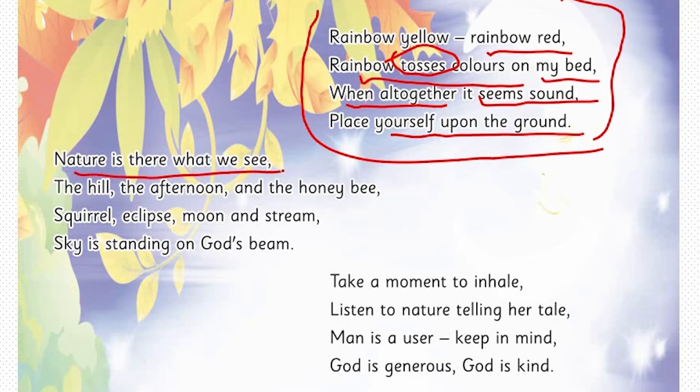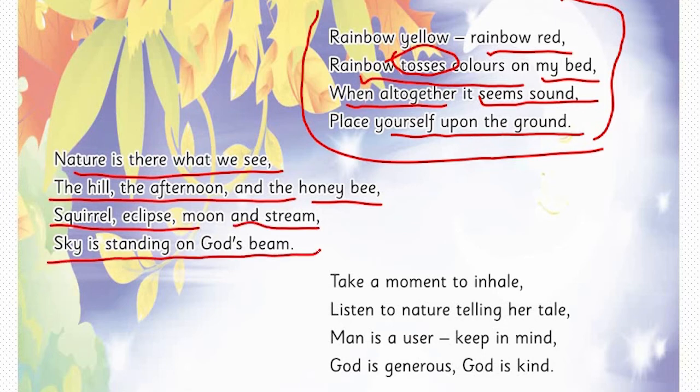Nature is there, what we see: the hill, the afternoon and the honeybee, squirrel, eclipse, moon and stream, sky is standing on God's beam.